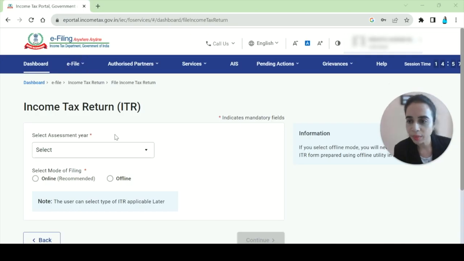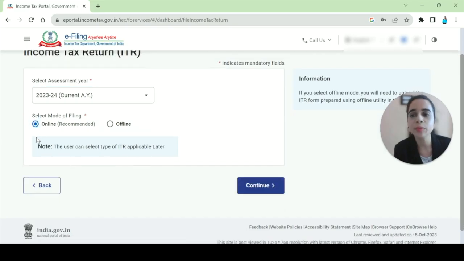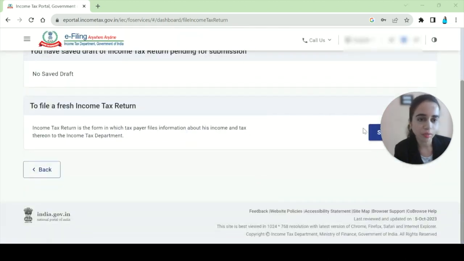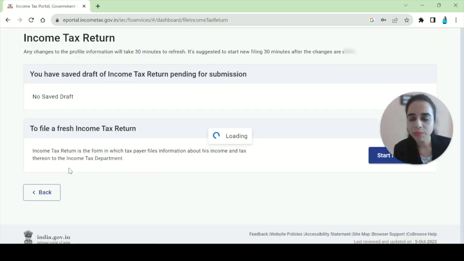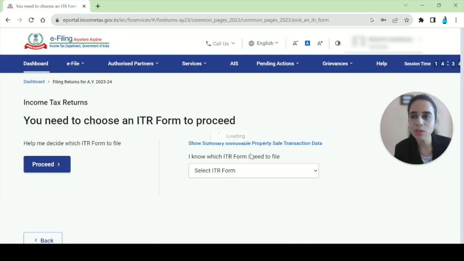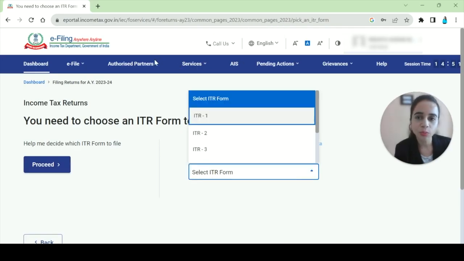All right. Now, in income tax filing return, I'll say, okay, I want to file for assessment year 23-24. Select mode of filing online. We will be doing it online, and we'll say, yes, we want to file a fresh return. And we are individual HUF, that it will select automatically itself. It knows whether you are an individual or an HUF. And I'll say, yes, I want to proceed with the simplest of all, which is ITR 1.